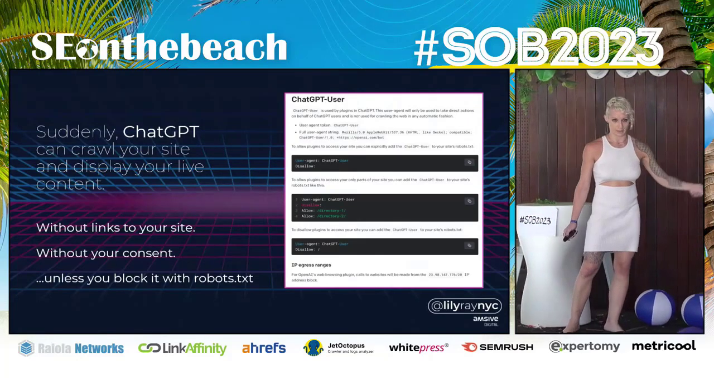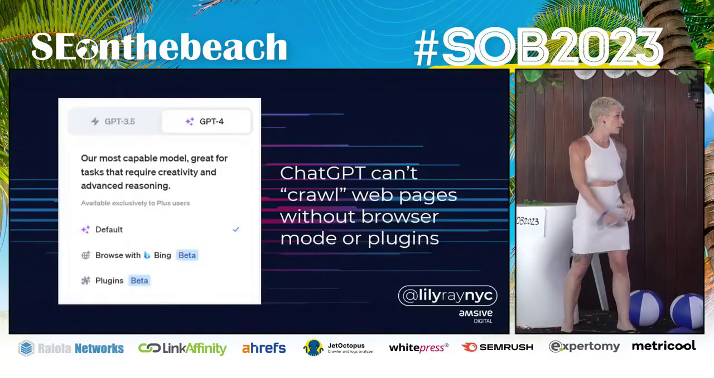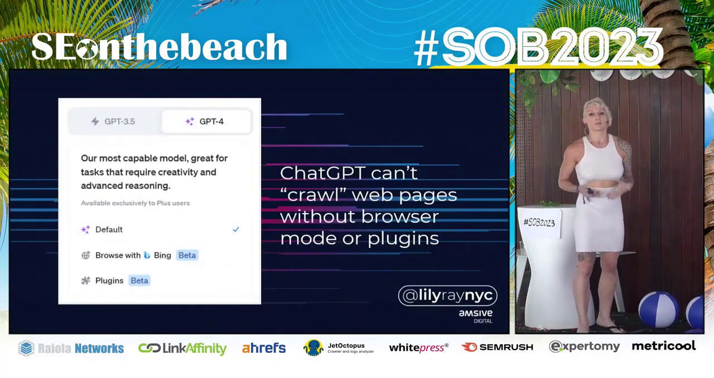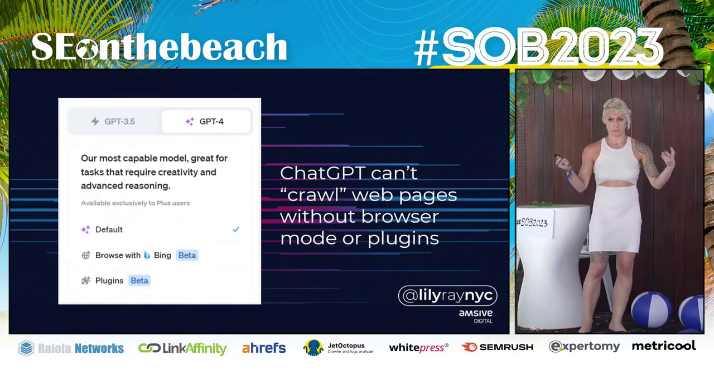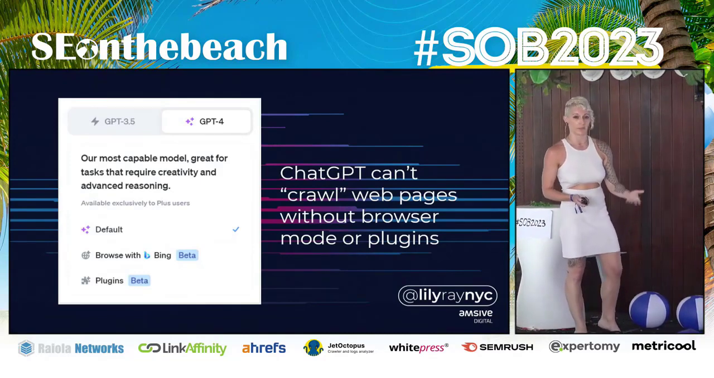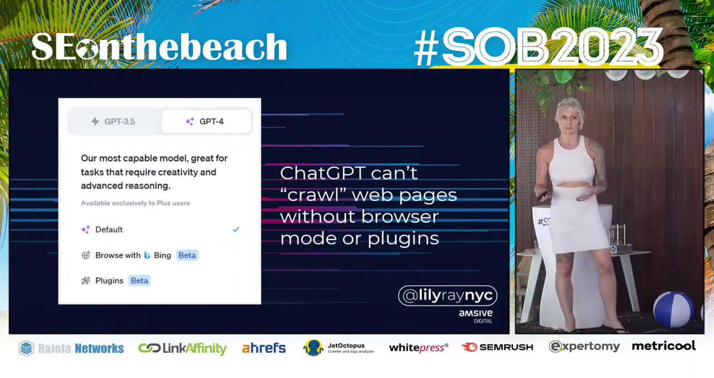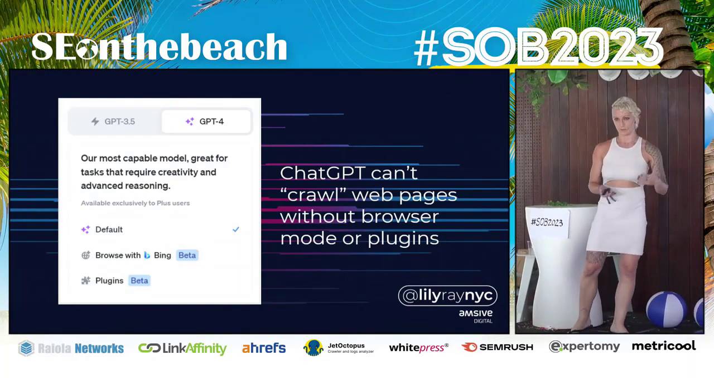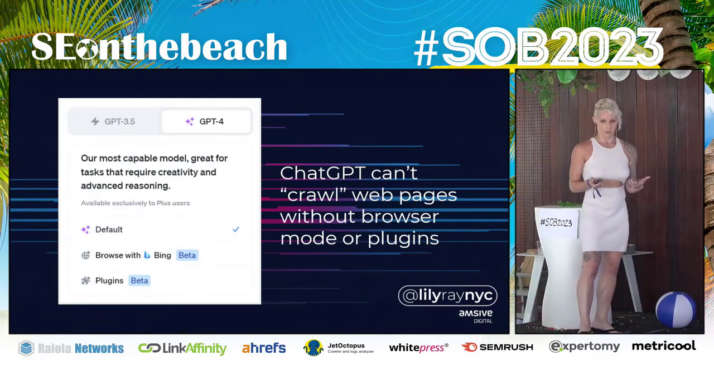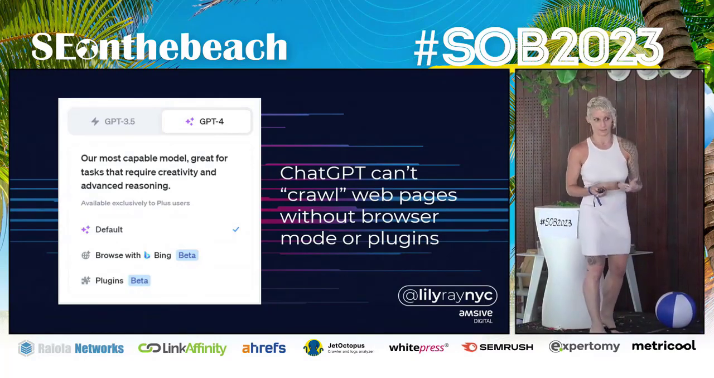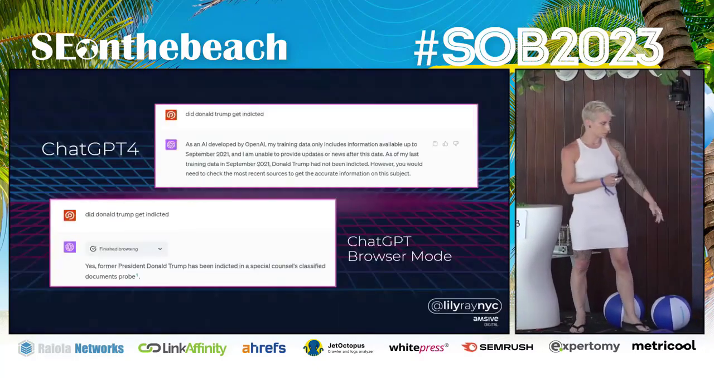There's a robots directive that you can use to block ChatGPT if that's something that's valuable for your business. But as it stands, ChatGPT 3.5 and ChatGPT 4 cannot crawl web pages without browser mode or plugins. This continues to be a misconception in our industry. People are saying, oh, I can pull search volume for all these keywords or pull domain authority for all these sites. It's just not how it works. It doesn't have that real-time access to the internet unless you're using browser mode, browse with Bing, or plugins.